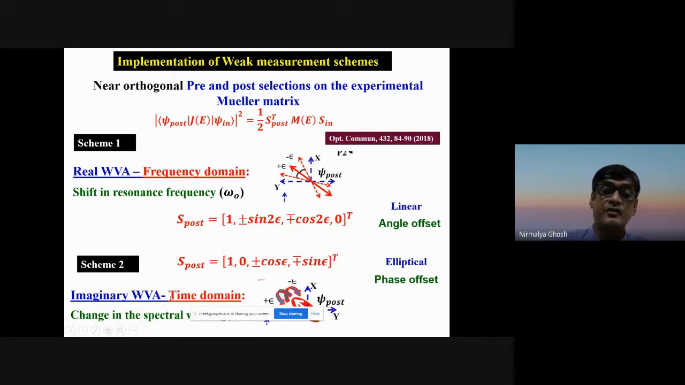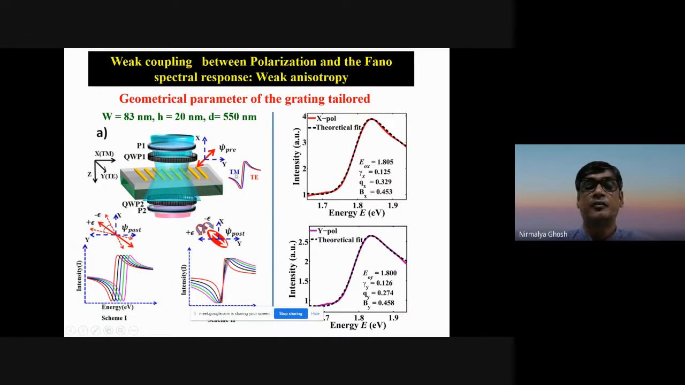So this actually yielded so-called imaginary weak value amplification. As I was mentioning earlier, weak value can have both real and imaginary values. So this is in the conjugate domain. So that means earlier it was in the frequency domain, now it is in the time domain. So this conjugate domain in this case, because we are recording spectra, will be manifested as a change in the width, that is, the width of the resonance. That's exactly what we did.